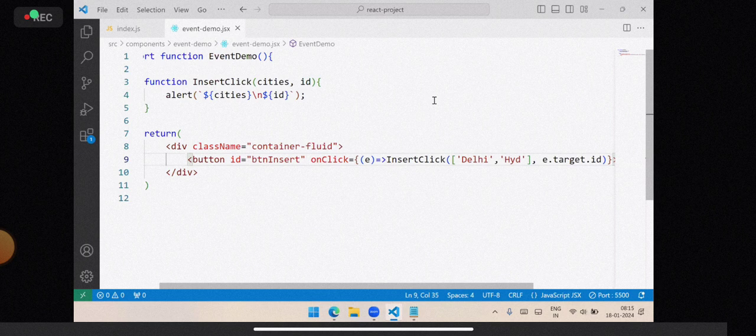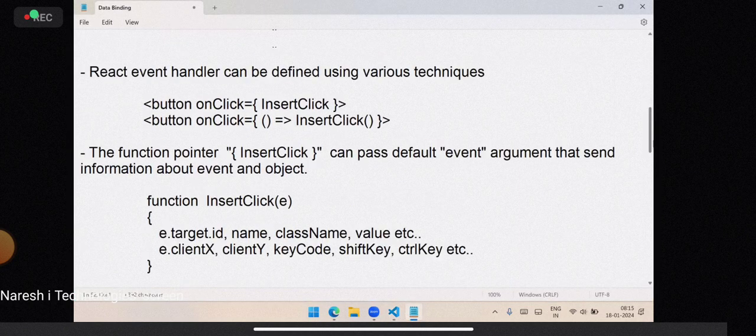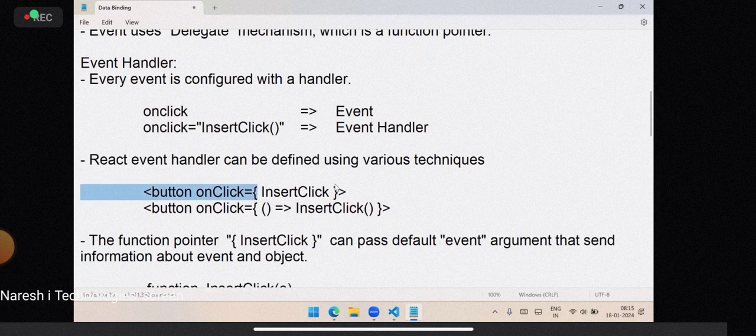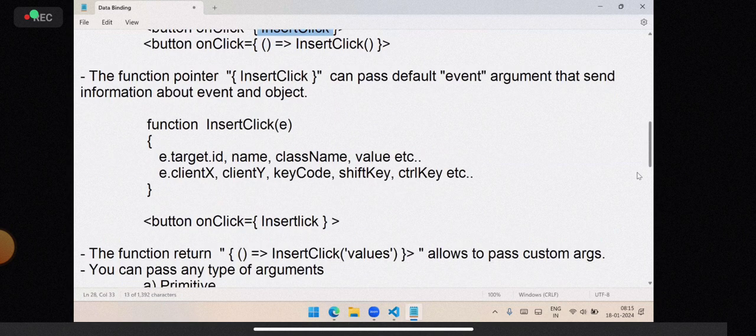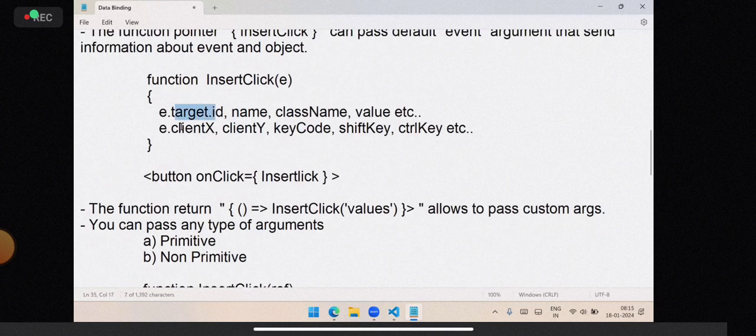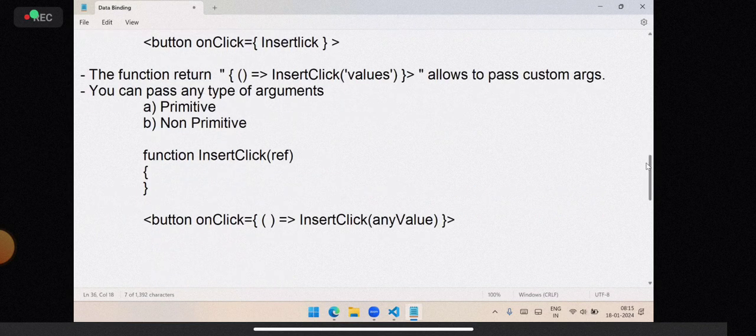If there is a point where I need to send my custom arguments along with default arguments, then you have to follow this syntax. The custom arguments and default arguments, both you can send, which was not possible earlier. Earlier you could pass only default. In the above syntax you saw, here you can collect only one, the default arguments, meaning target ID and client text details. But in the second syntax, you can send both.